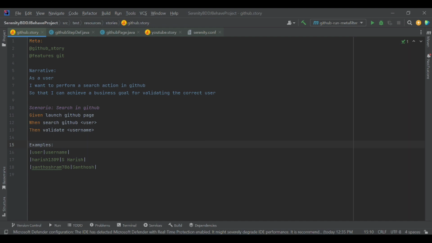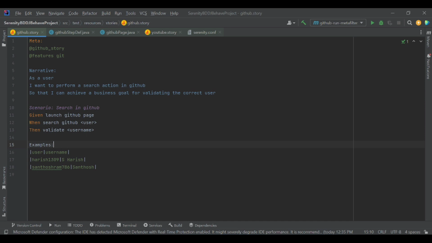So, welcome back to part 13 of the Serenity BDD with JBehave series. In today's video, we're going to see the importance of assertions. In testing, we basically perform testing on applications to identify bugs, and we need to assign the bugs to the developers and get them fixed.